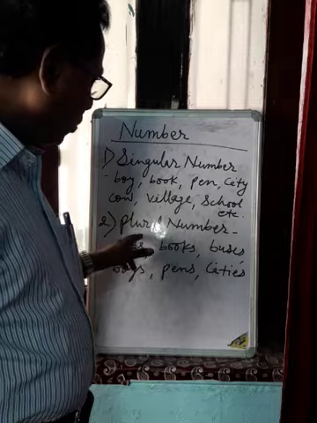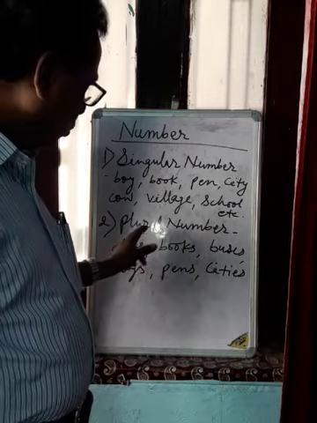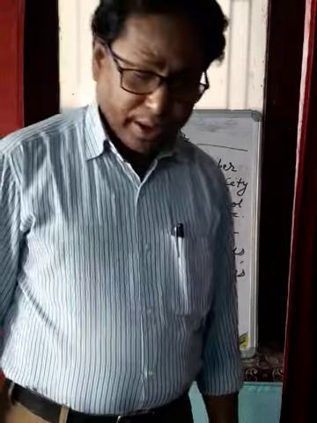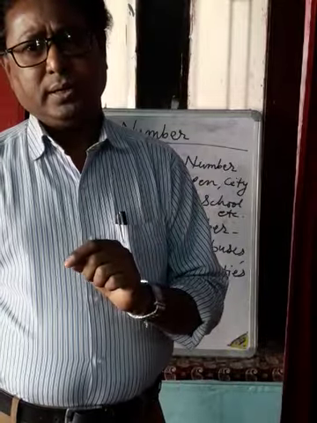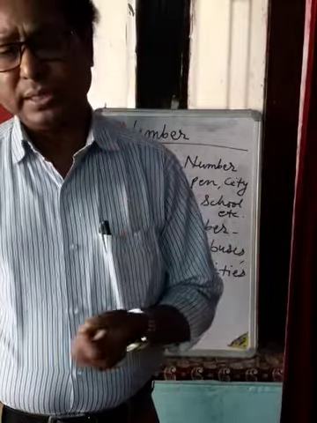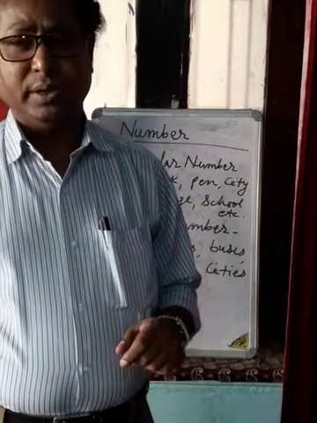Next you see plural number. When we talk about more than one thing, person or place, when we refer in spoken or written form, that indicates plural number.